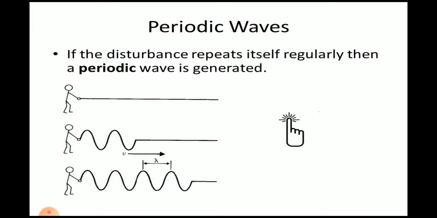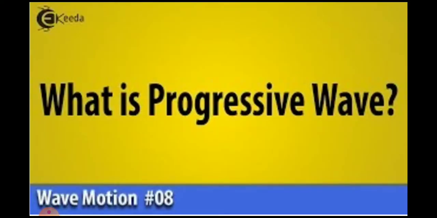Periodic waves: we already discussed that any wave which repeats itself after a regular interval of time is called a periodic wave. Now, periodic waves are produced in the ripple tank. A more effective demonstration of a periodic oscillating source is provided by an electromagnetic vibrator in the ripple tank. An oscillating mass spring system produces periodic waves.